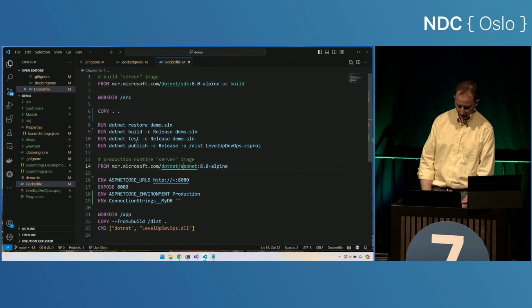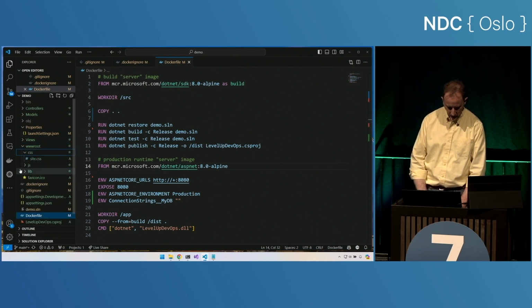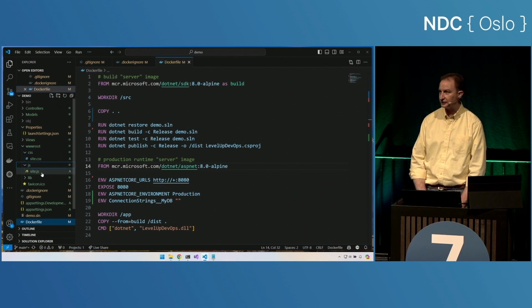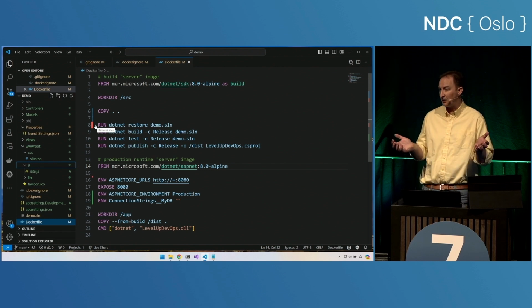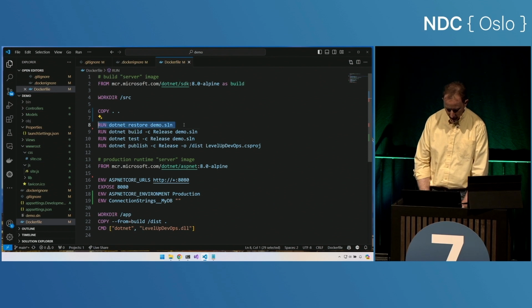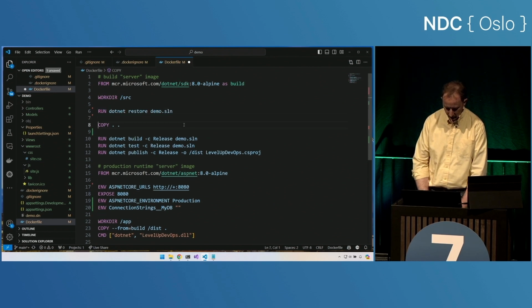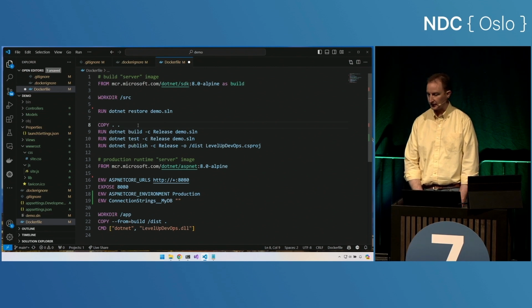There's one more best practice that we can do. Let's imagine that we pop open this CSS file or this JavaScript file and we start making changes. Well, that will invalidate the cache of this copy layer, and then it will run this layer, which will re-download all of the NuGet packages. I just changed a CSS file. Why do I have to re-download all the packages? Really what I want to do is I want to put this first, and then copy all the things, and then do the build, publish, and release.